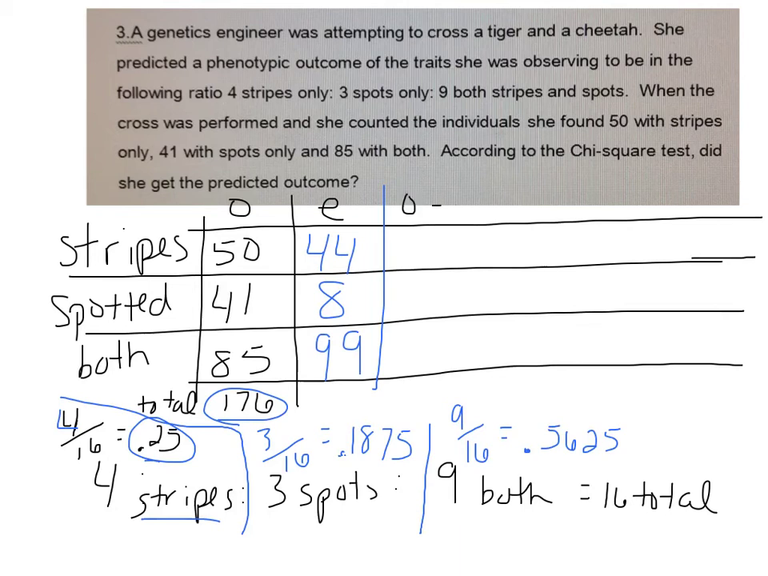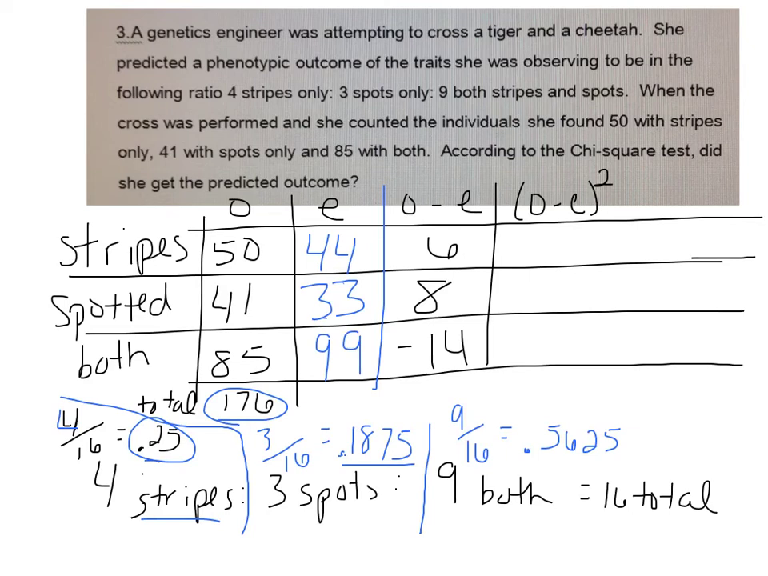So our next one then is my observed minus expected. So I've got 6. I'm sorry, I totally wrote down the wrong number here. I got ahead of myself. 33 of them. If I had 18.75%, that'd be 33 out of 176. I had written down your difference there. Sorry. So your difference between the two is 8. Okay, and my observed minus expected of both of them is negative 14. All right, I take that now and I square it. Okay, and so I get 36, 64, and 196.